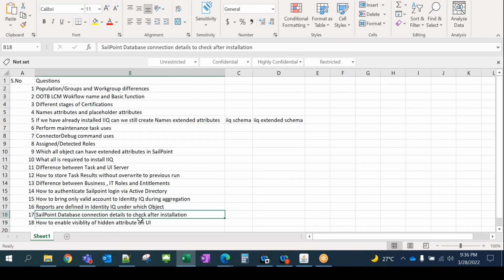Okay, SailPoint data connection detail. If you want to check after installation, from where can you check it? If a database is installed, how do you know which database you have, whether it's MySQL, Oracle, or which one?